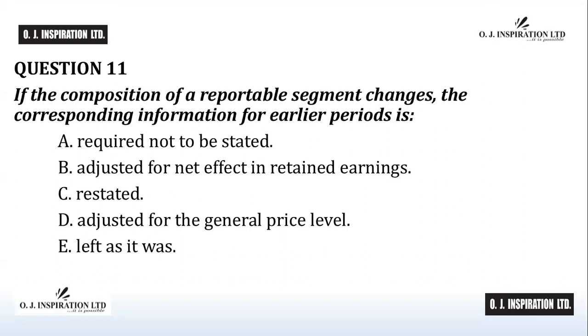Question number 11. If the composition of a reportable segment changes, the corresponding information for earlier periods is A. Required not to be stated. B. Adjusted for net effect in retained earnings. C. Restated. D. Adjusted for the general price level. E. Left as it was. Time counts.